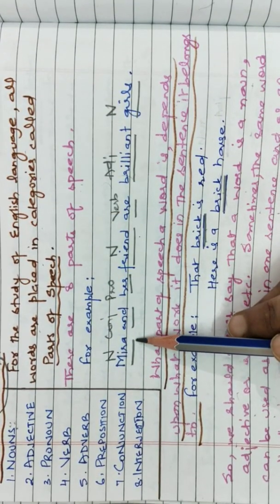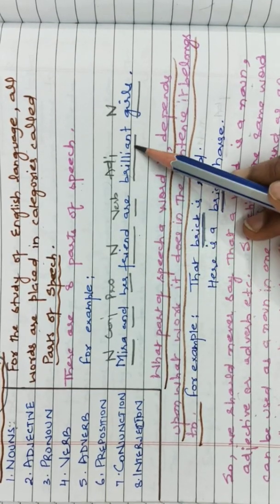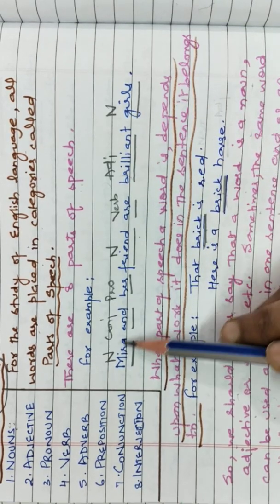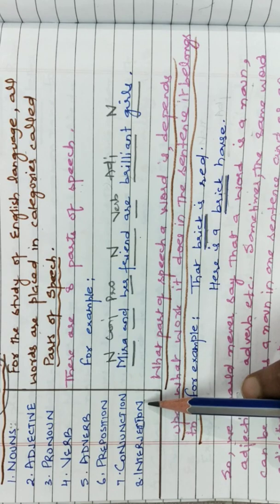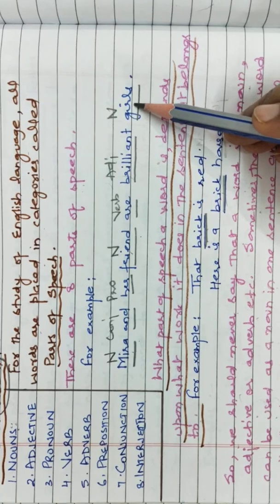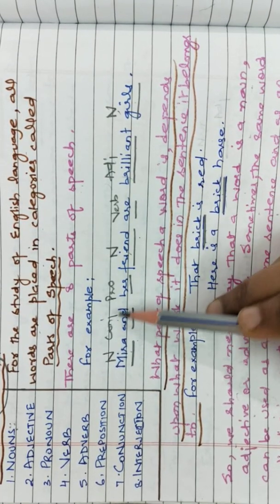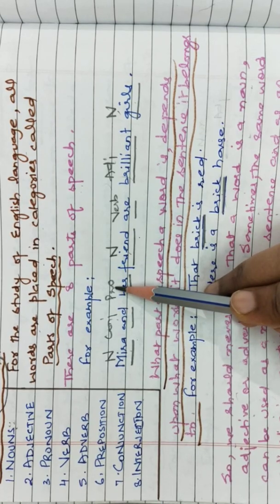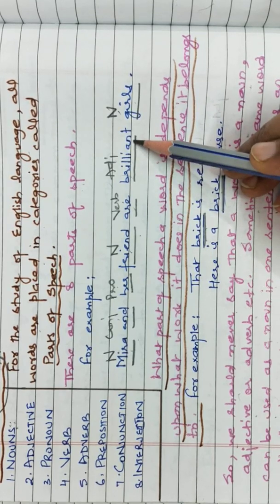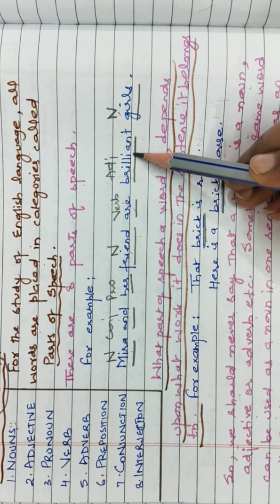Let us take an example. One sentence: Meera and her friend are brilliant girls. So in this sentence we are using a lot of parts of speech. For example, Meera is a noun, friend is a noun, girls is noun, then and is a conjunction, her is a pronoun, are is a verb, and brilliant, since it is adding something to the noun girls, so brilliant is an adjective.